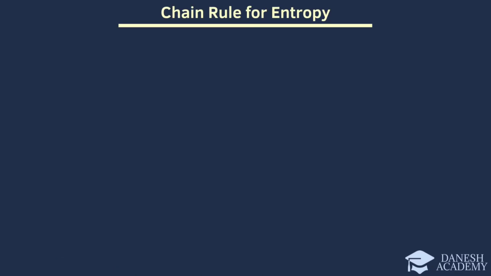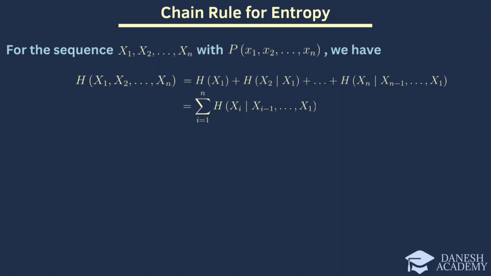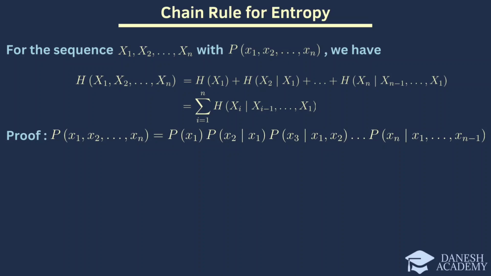Now here we discuss the chain rule for entropy. For a sequence of random variables x1 through to xn with the joint probability distribution, the chain rule for entropy states this equation. To understand this, let's consider the proof. First, we are starting with the joint probability distribution. This decomposition of the joint probability directly leads to the chain rule for entropy.